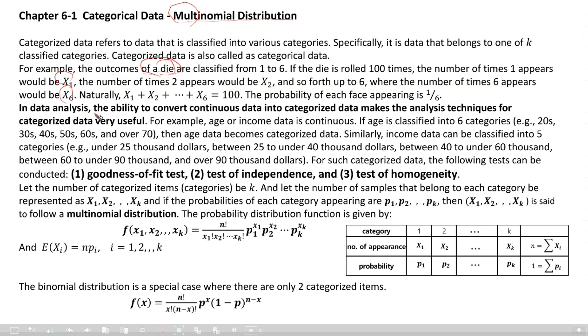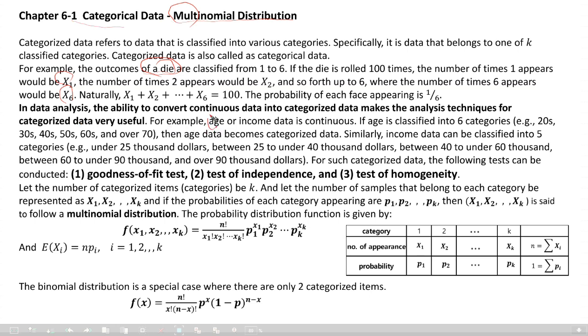In data analysis, the ability to convert continuous data into categorized data makes the analysis techniques for categorized data very useful. So that's why we emphasize this kind of categorized data analysis.